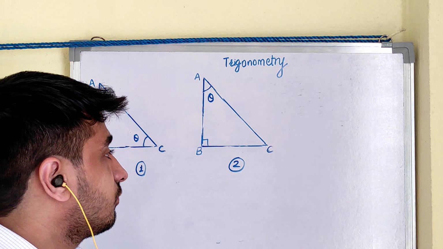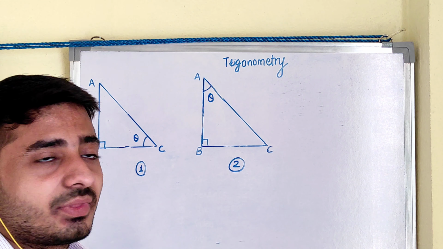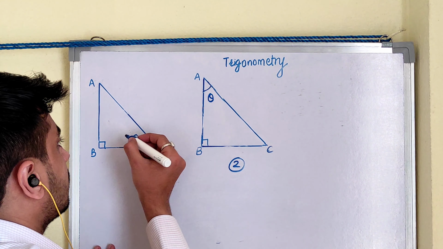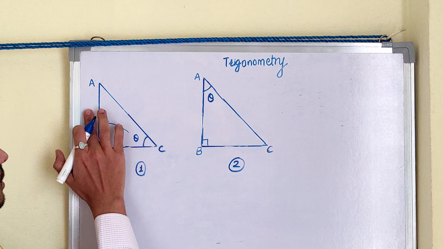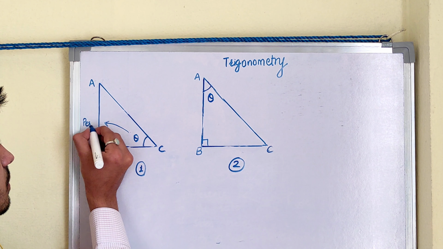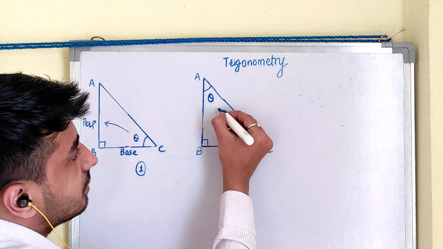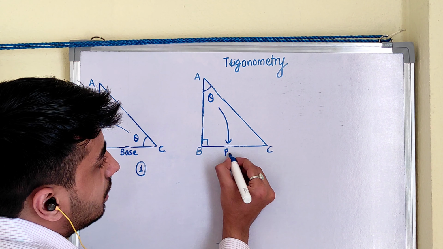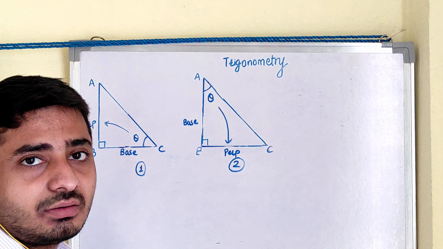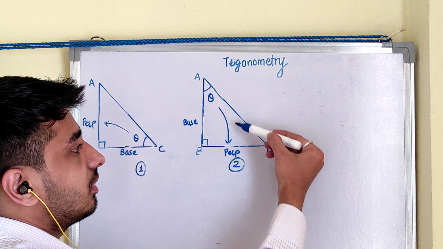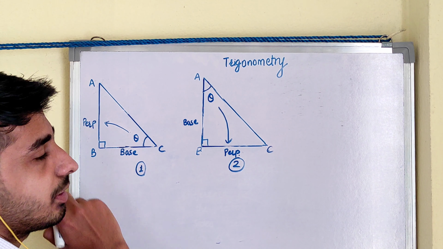Note, the first and foremost important thing, trigonometry deals with only right angle triangle. And in front of the theta, there is always perpendicular. Means in front of the theta, the side is known as perpendicular. And this will become base. For this triangle, theta is here. So this side will become perpendicular. This will become base. Clear? What is the basic concept? In front of the theta, there will always be a perpendicular.